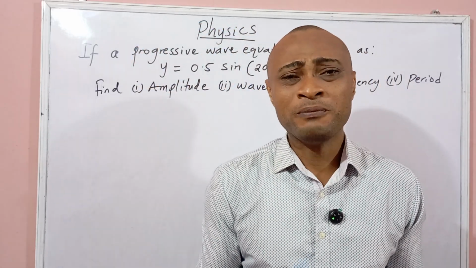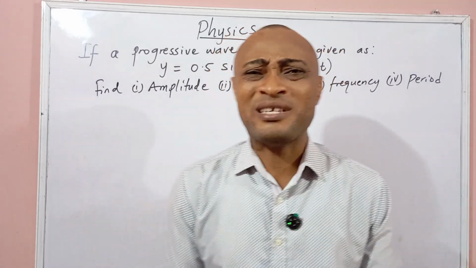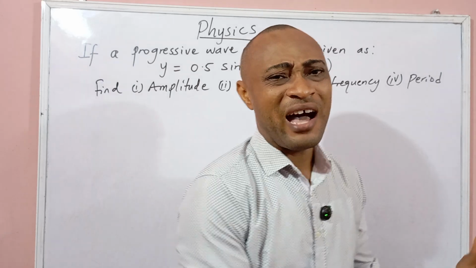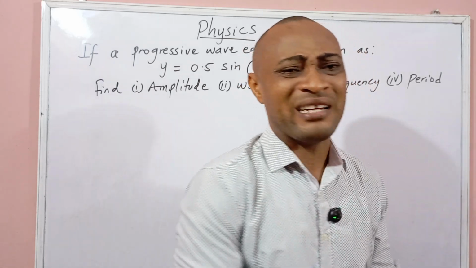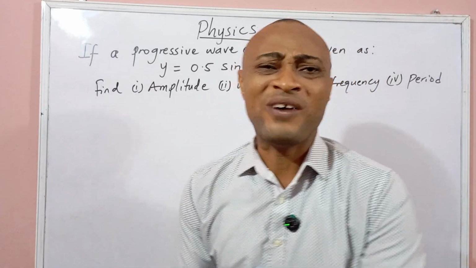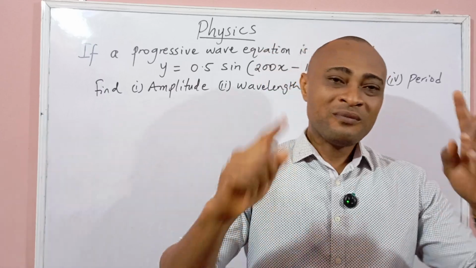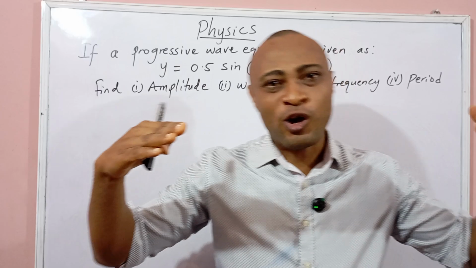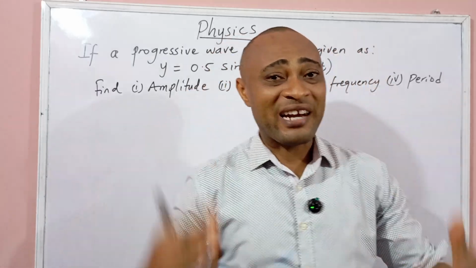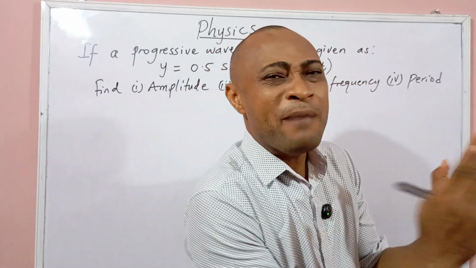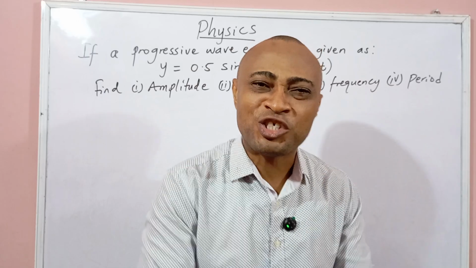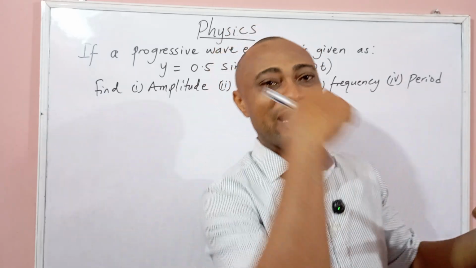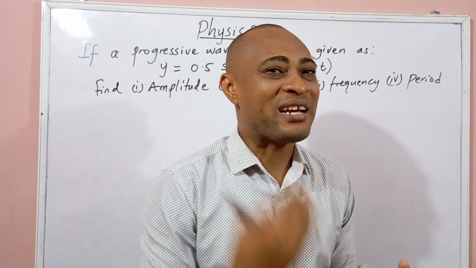We have different kinds of waves. Now, I pick up some textbooks and I see they say we have two classes of wave: mechanical wave and electromagnetic wave. Some will say we have transverse wave and longitudinal wave. Please, let me clear the air. We have two broad classifications of wave. A wave can be classified, one, based on whether a material medium is needed for propagation or not. In that class, we have two kinds of waves, the mechanical wave and the electromagnetic wave.